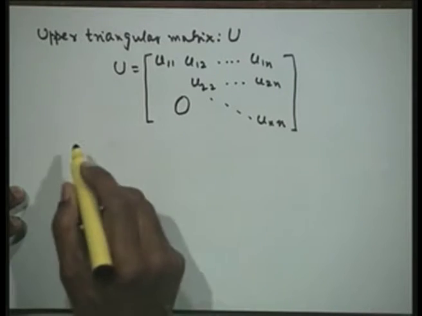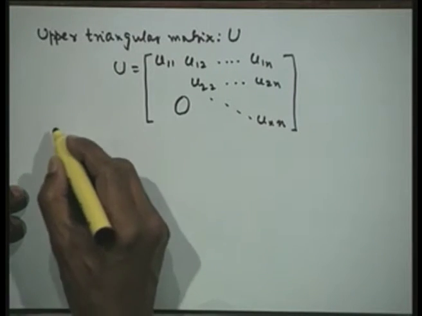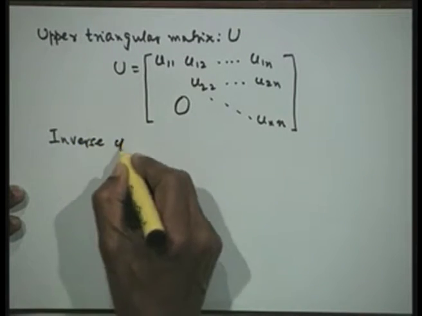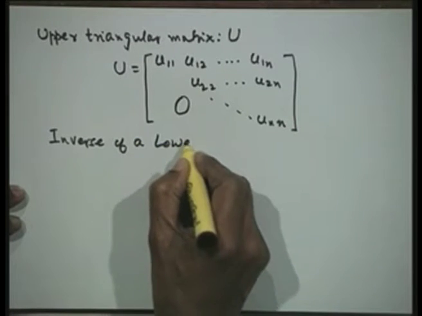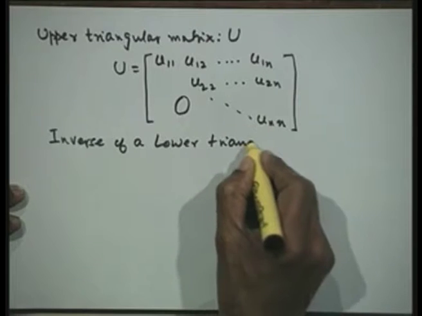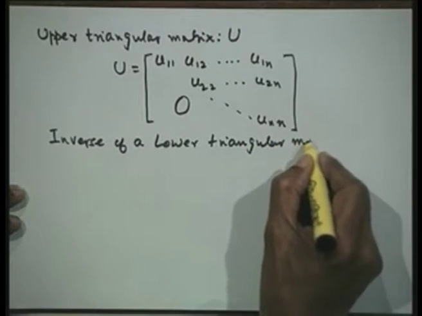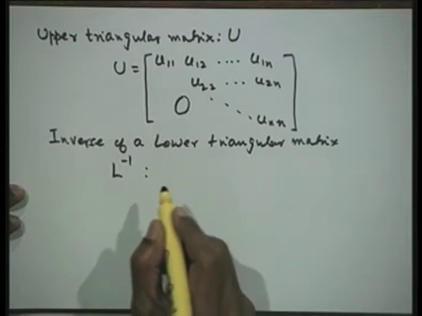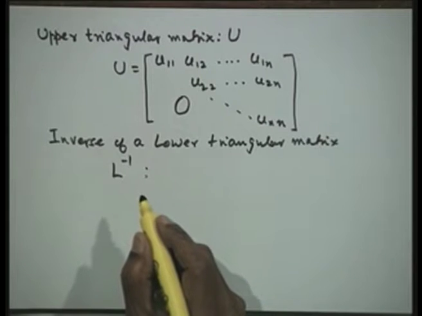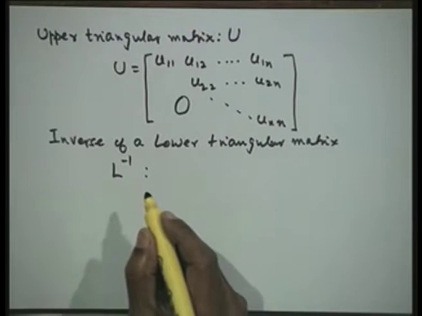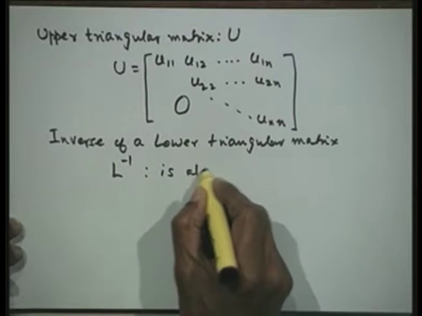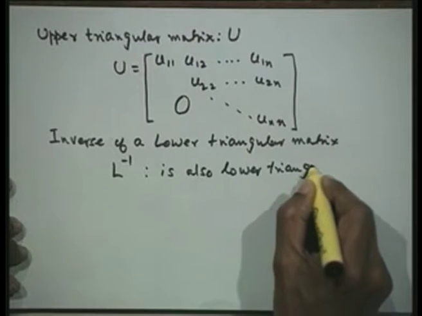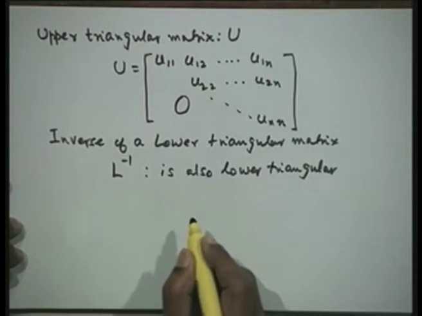The important point we would like to note here is the inverse. If I want the inverse of a lower triangular matrix, that means L inverse, the L inverse is also lower triangular. Therefore, if I have a lower triangular matrix and I want its inverse, its inverse also will be a lower triangular matrix. L inverse is also lower triangular. This is an important property that we shall be using later on.